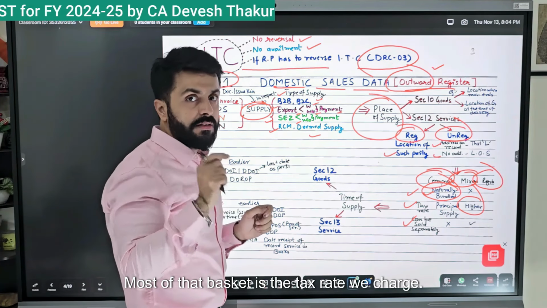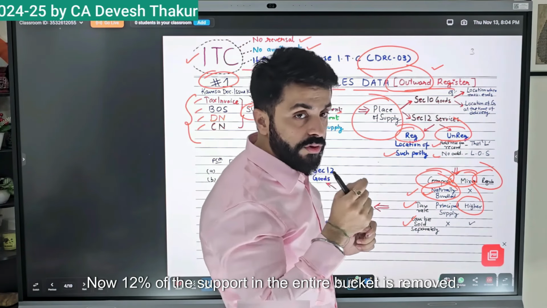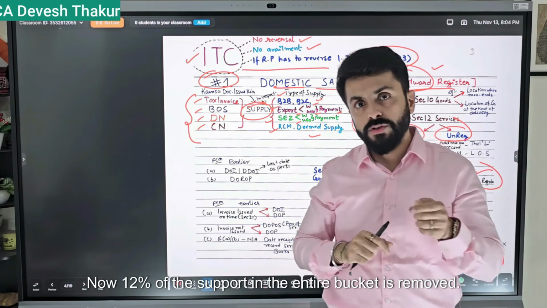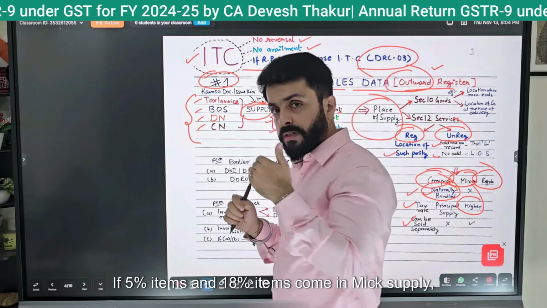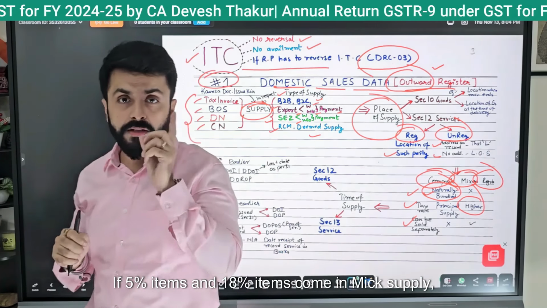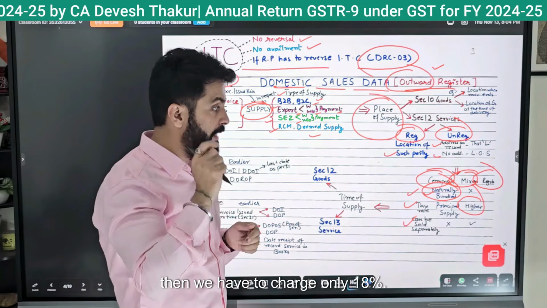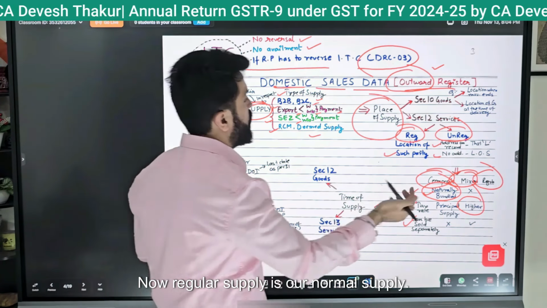Most of that basket is the tax rate we charge. Now 12% of the support in the entire bucket is removed. If 5% items and 18% items come in mixed supply, then we have to charge only 18%. Now regular supply is our normal supply.